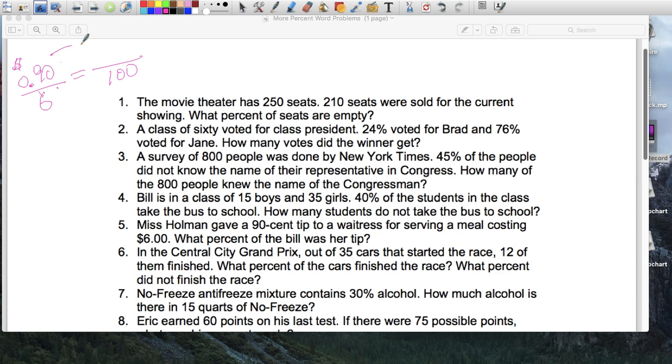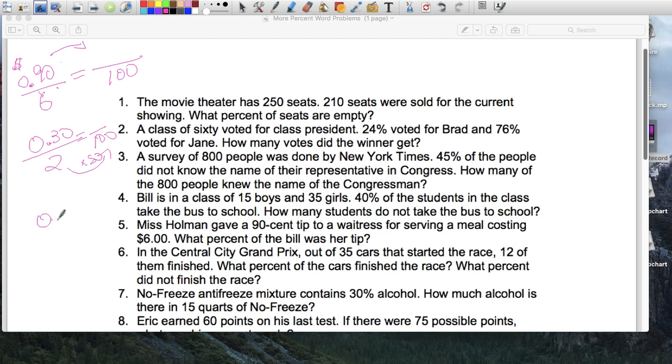What if you did 3 over 10? Let's say, well, it's going to be a decimal relation, but it's okay. Why not? So what I'm going to do is cut a 0 from the top, 0 from the bottom, and make this 3 over 10. After that, 10 turns into 15 times 1.5, and therefore I'm going to multiply this times 1.5, right? And 3 times 1.5 is 4.5. So out of the 15 quarts, 4.5 quarts is made out of alcohol. Okay.